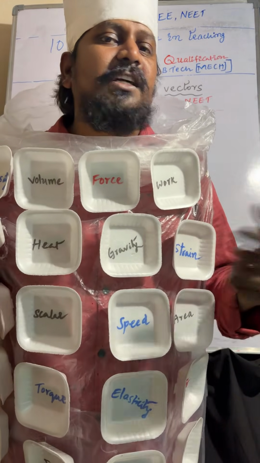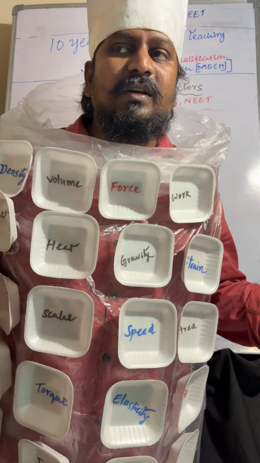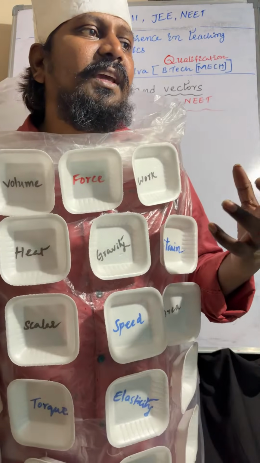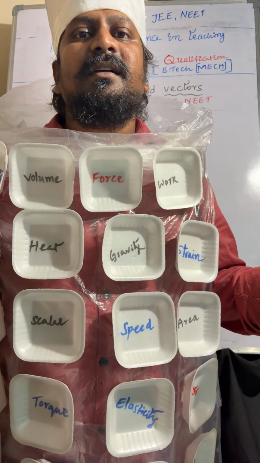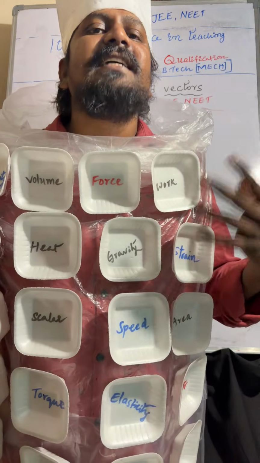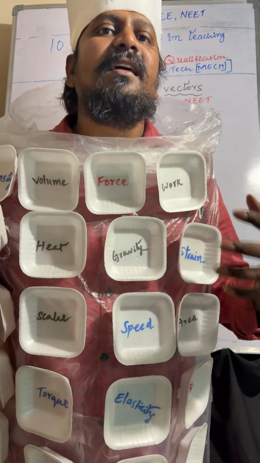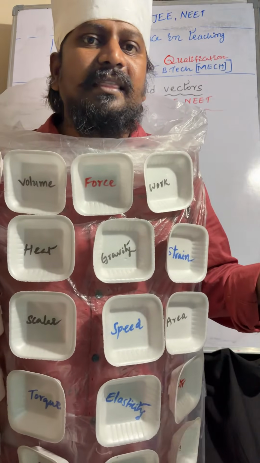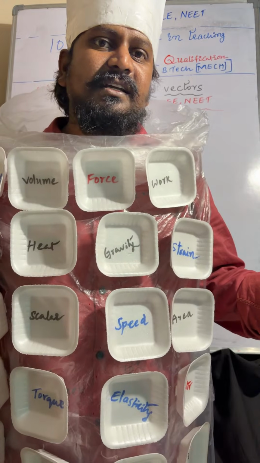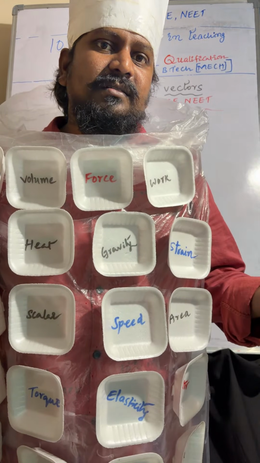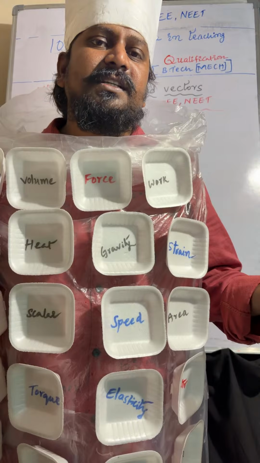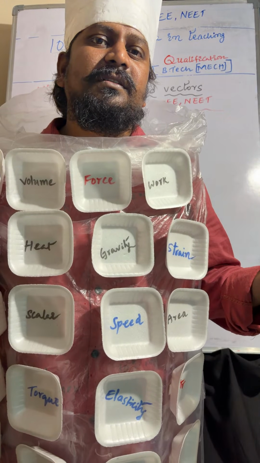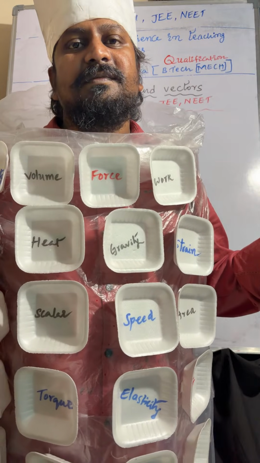There are three types of physical quantities: fundamental physical quantity, supplementary physical quantity, and derived physical quantity. Fundamental physical quantities are basic quantities, like LMT star: length, mass, time, strength of electric current, amount of substance, thermodynamic temperature, and luminous intensity.